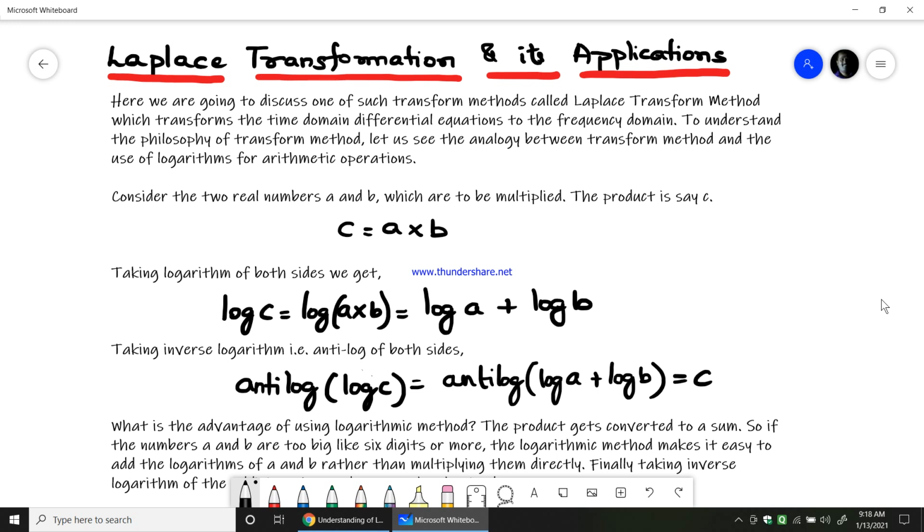Okay. So before getting into the Laplace transformation, we normally look into the mathematical concepts which are very popular in applying to circuit analysis or signal analysis, or wherever communication or telecommunication background is involved.